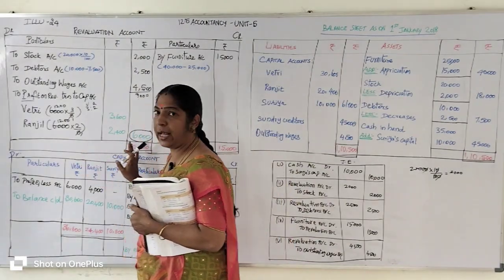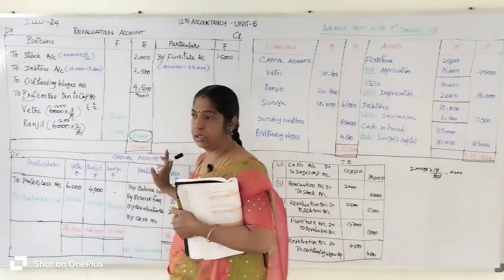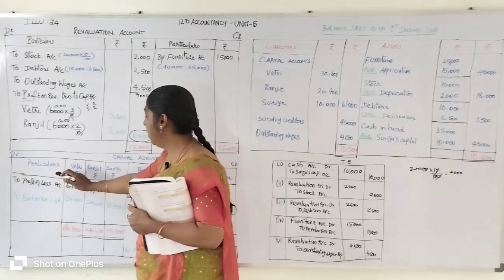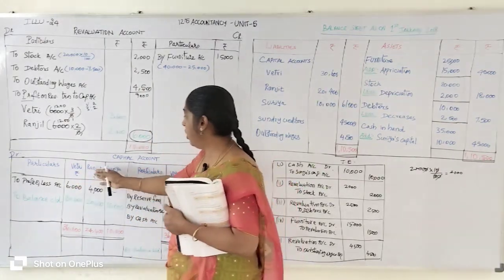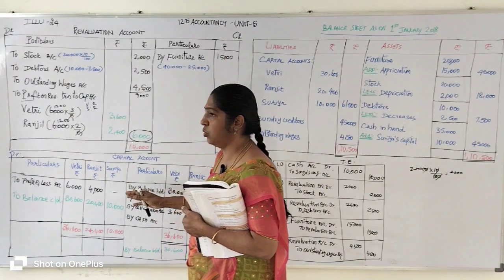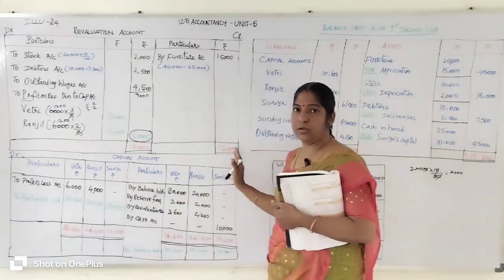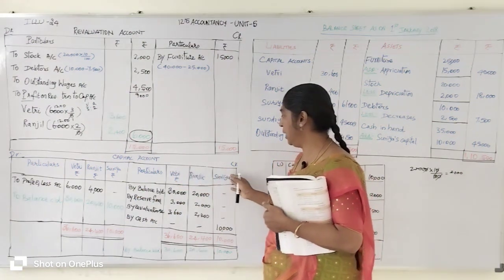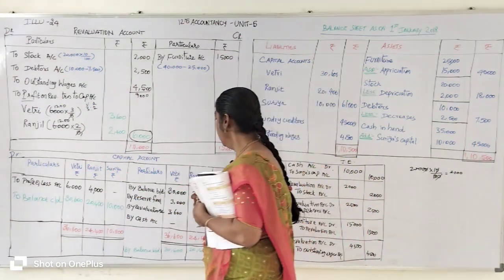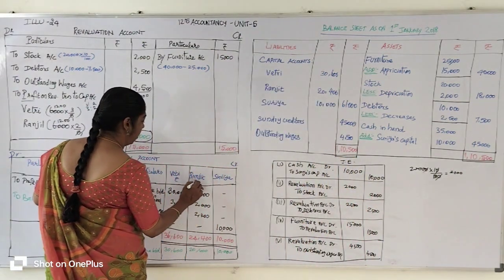The capital account has two sides, a debit side and a credit side. The debit side has the particulars and the respective partners' names. There are three partners there. Who are they? Vetri, Ranjit and Surya. Similarly, the credit side also has particulars, and the respective three partners' names are entered here. Okay, and rupees also right here.